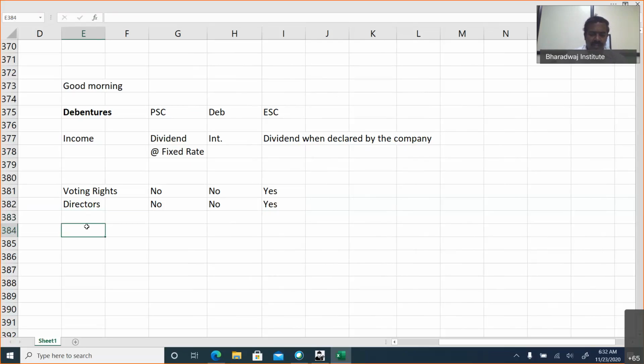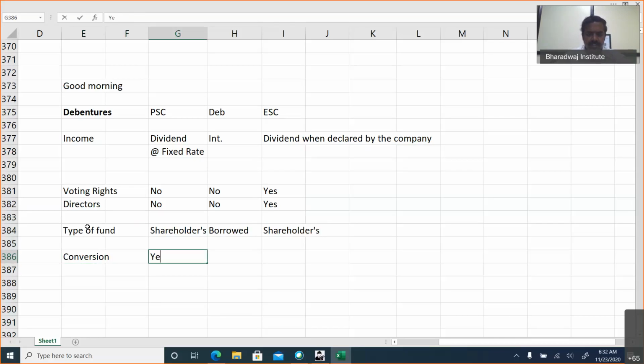Then if you look at the type of fund, this is part of shareholders' funds. This is a borrowed fund. Otherwise, you call it as non-current liability. This is also called as shareholders' funds. Okay. Then if you look at conversion, yes, preference shares can be converted into equity shares at the option of the holder. Yes, but equity share, why do you convert? Okay, so these are the major differences.